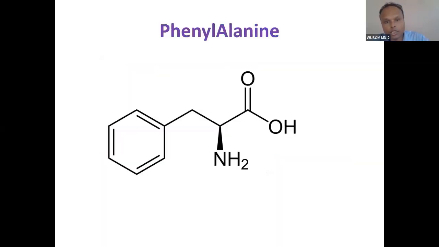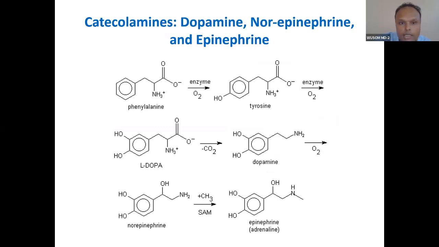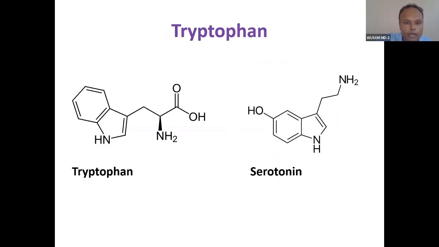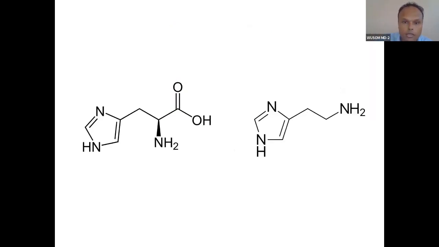So phenylalanine, you know, this is phenylalanine. We have already discussed this. Tryptophan, this is tryptophan, and this is serotonin. You can see one hydroxyl group has been added, with tetrahydrobiopterin, BH4, and then decarboxylation facilitated by the vitamin B6-containing decarboxylase enzyme. Last, the function of vitamin C in neurotransmitter synthesis. You can see this is histamine. Histamine is formed just by vitamin B6 decarboxylation.